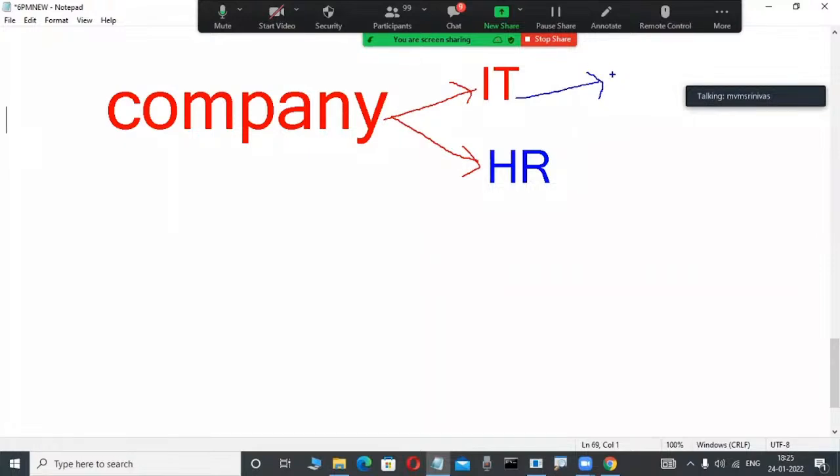Yes, here, in this IT department, 3 employees are working. For example, 3 employees are working. Again, in the HR department, 1 employee is working. This is a small scenario: in a company, an IT department and an HR department are there. For example, one company, 2 departments. In the IT department, 3 employees are working, and in the HR department, 1 employee is working.